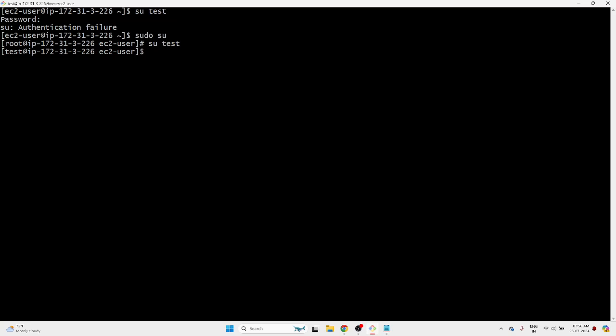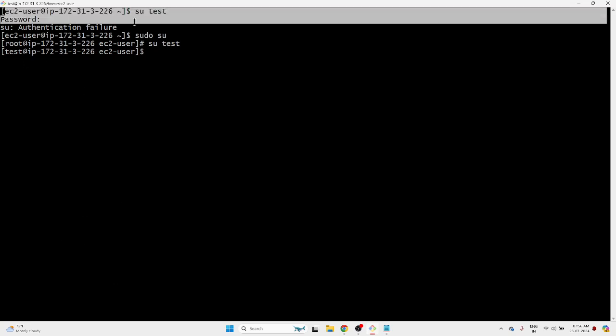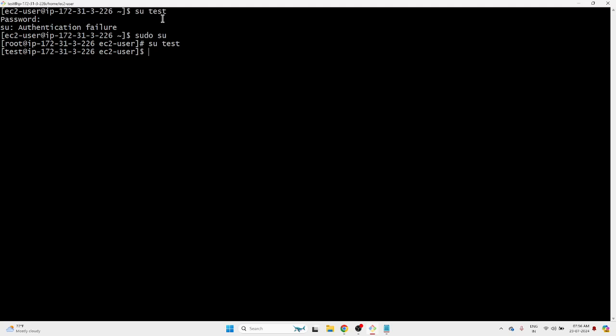Root can log into any user. As again, I mentioned, he can do anything. But when we try with ec2-user, it's not allowing me to switch to the test user. Why? Because this user does not have access to log in to another user. To log in as another user, we need a permission. That permission is a completely separate topic that might come tomorrow or maybe Wednesday. So for now, we'll just see how to log into a user.